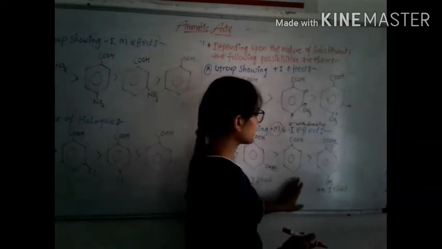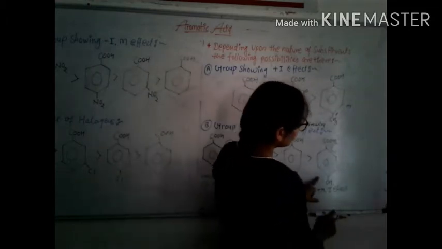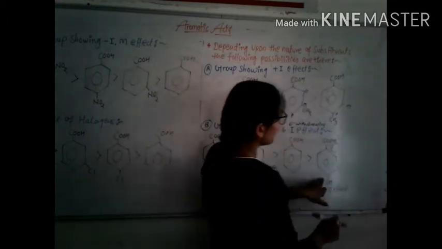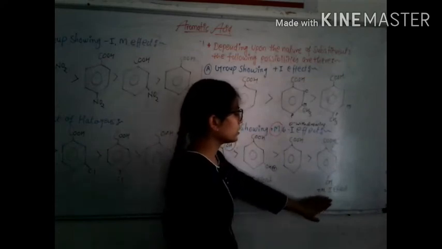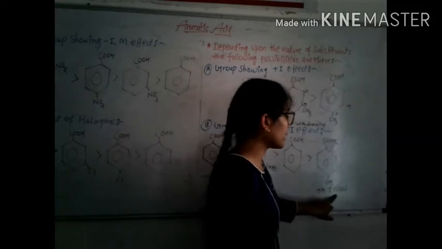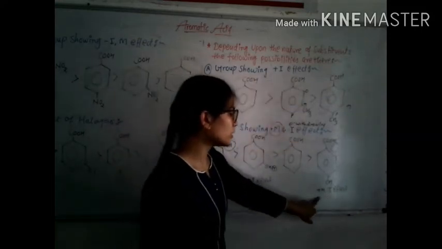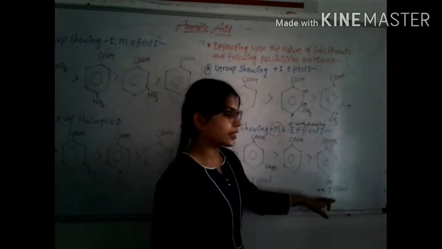It is a benzoic acid structure, and when the OH group is attached at the para position, the plus M mesomeric effect and minus I effect operate and decrease the acid strength.